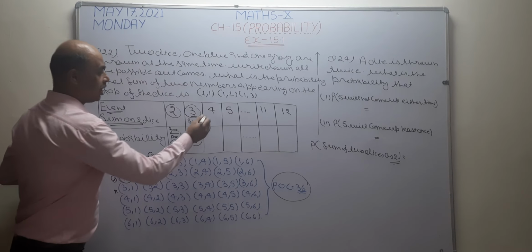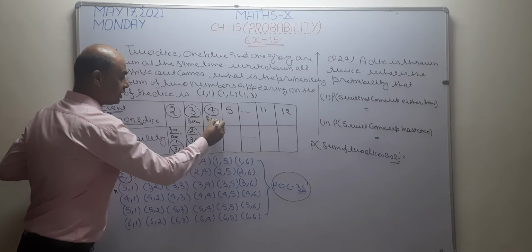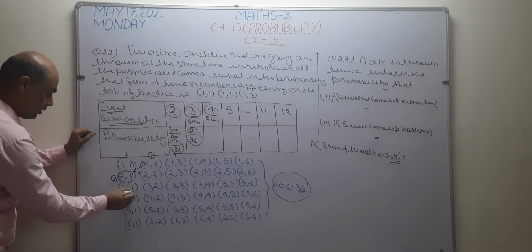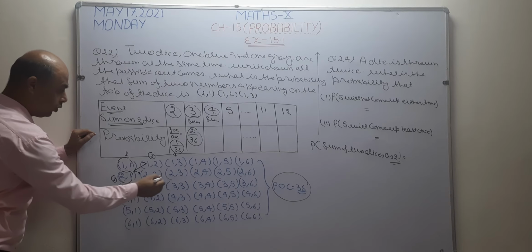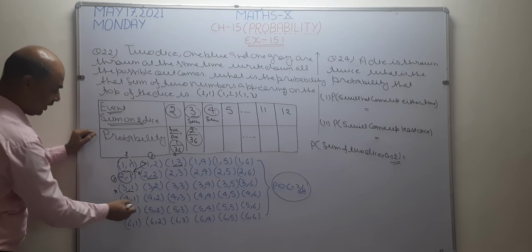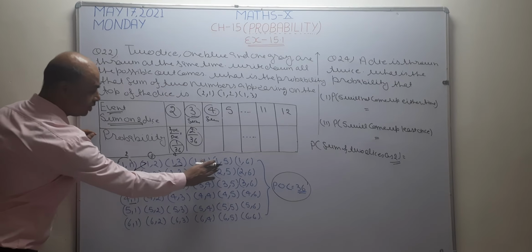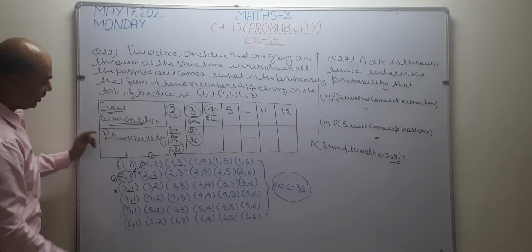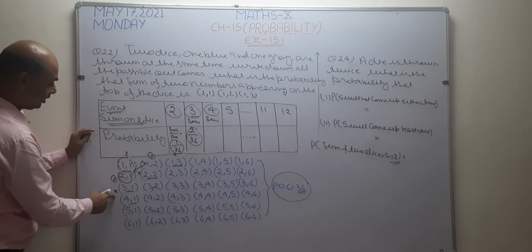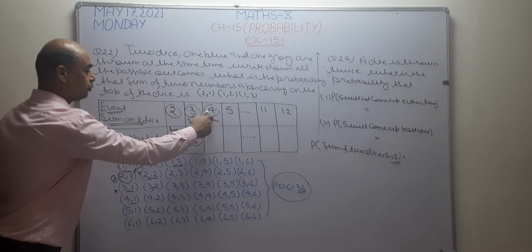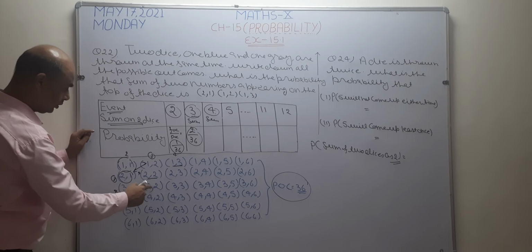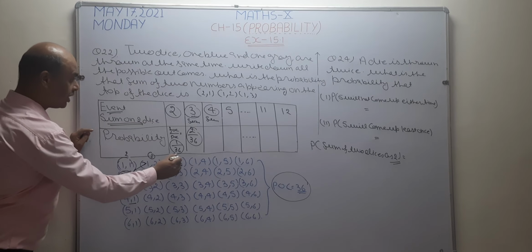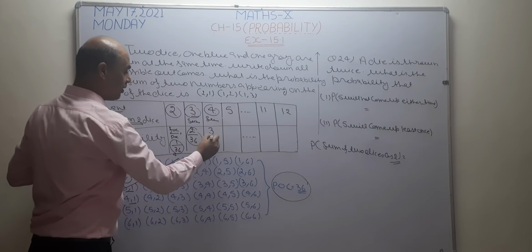Now I want to check how many numbers are there whose sum is 4. Sum of two dice is 4. See, 3 plus 1, 4. 2 plus 2, 4. 1 plus 3, 4. The remaining numbers are going to be greater than 4, and on the other side numbers are less. So the possibilities of the sum of two dice being 4 are 1, 2, 3. Only 3 numbers are there whose sum is 4. So the answer becomes 3 by 36.